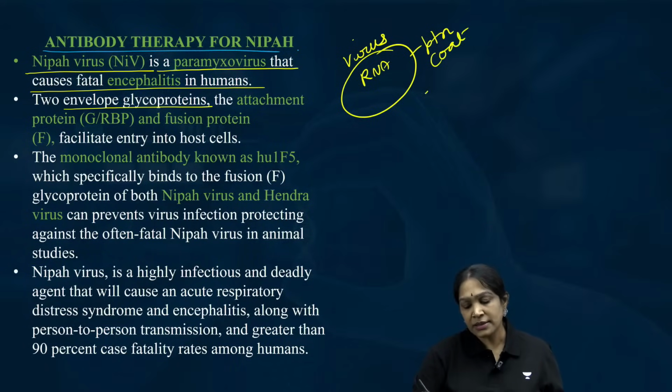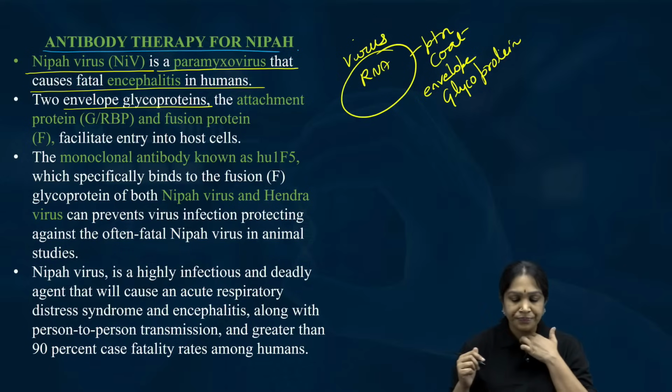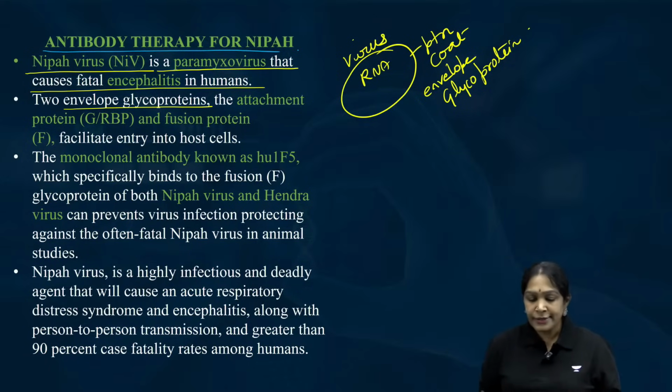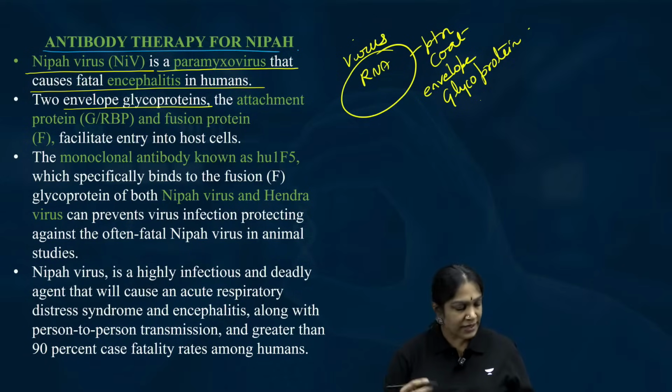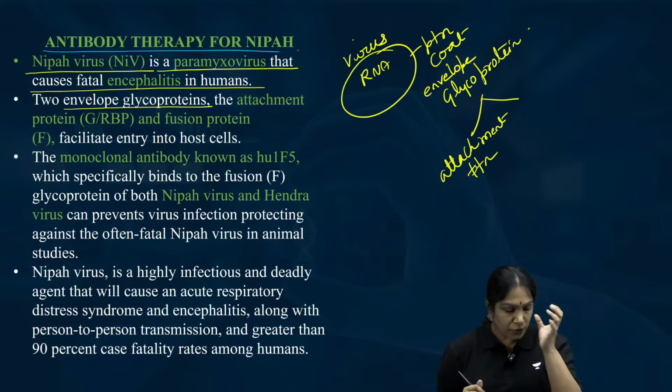That is nothing but the envelope glycoprotein. So, these envelope glycoproteins are of two types. First one is attachment protein.